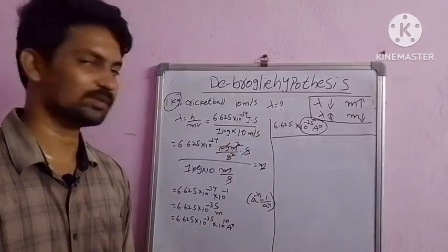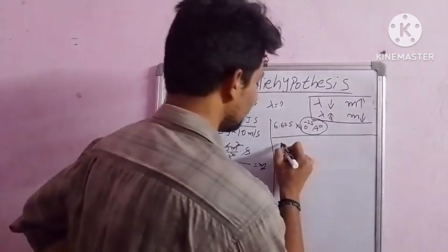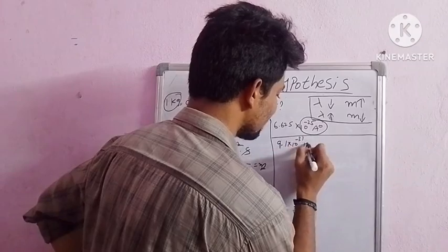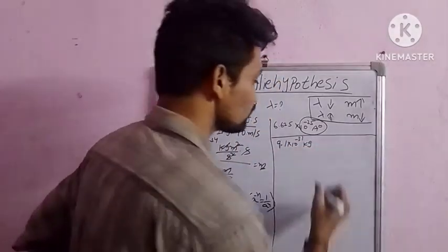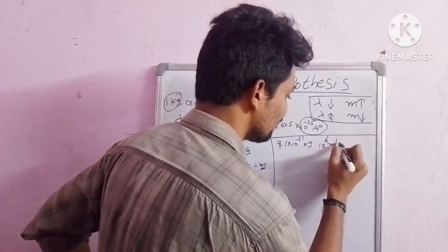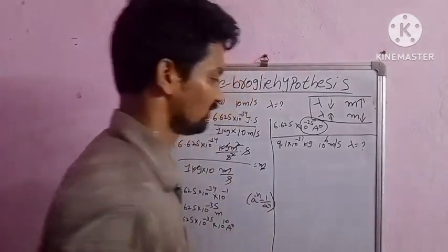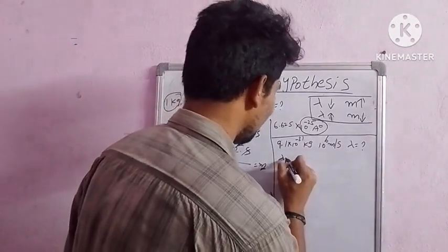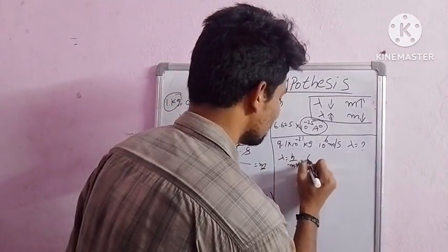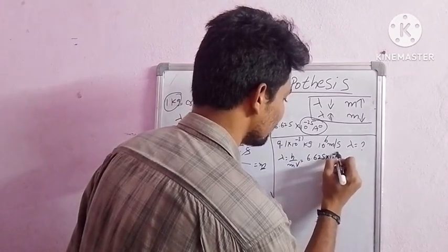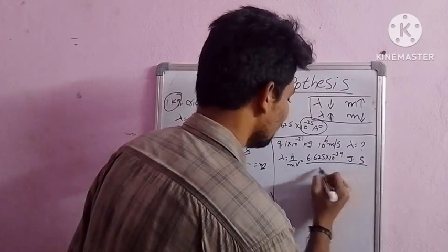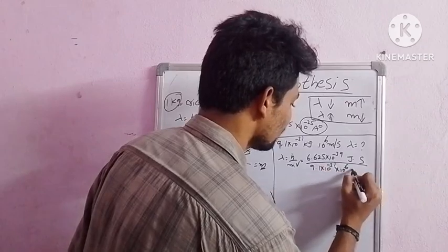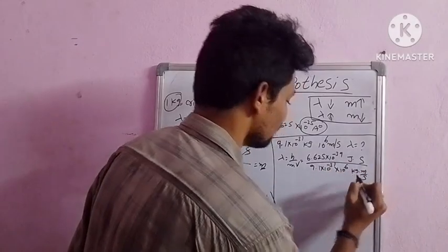What about the micro world? We know electron mass is 9.1 into 10 to the power of minus 31 kg. If this electron moves with 10 to the power of 6 meter per second velocity, what is the wavelength? We calculate the electron wavelength. We know lambda is equal to h by mv. h means 6.625 into 10 to the power of minus 34 joule second by 9.1 into 10 to the power of minus 31 into 10 to the power of 6 kg meter per second.